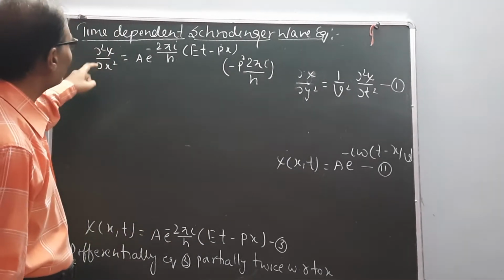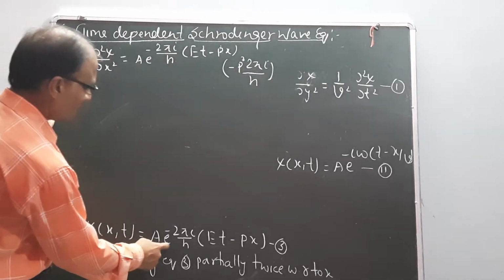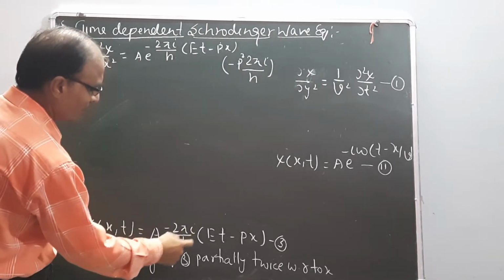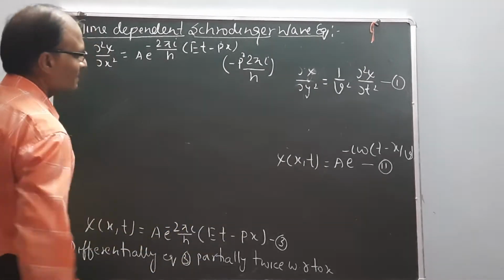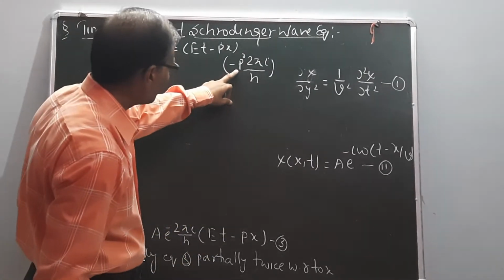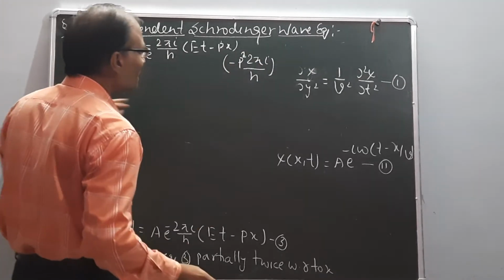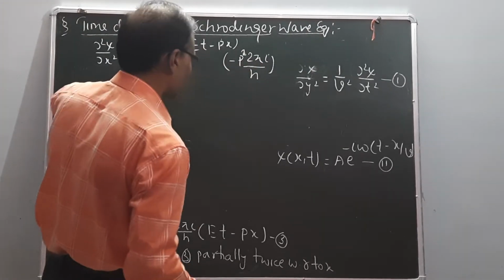Del square psi upon del x square equals A e to the power minus 2 pi i upon h (Et minus px), which is the constant term, times minus p, 2 pi i upon h, twice.